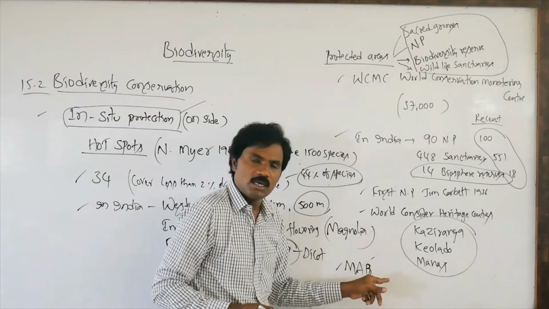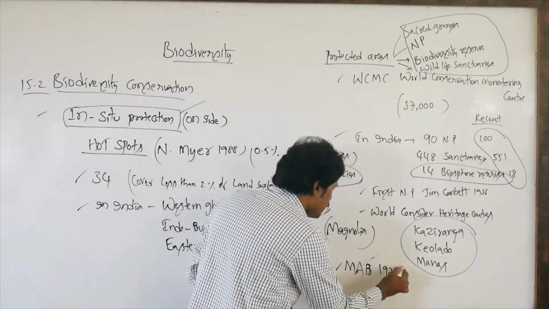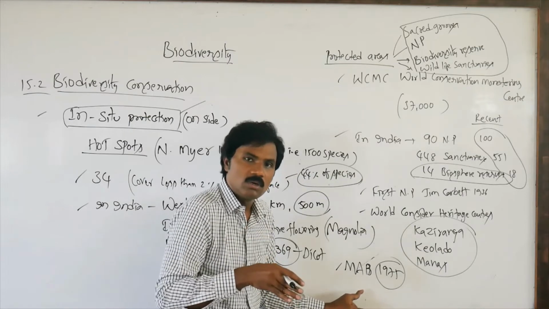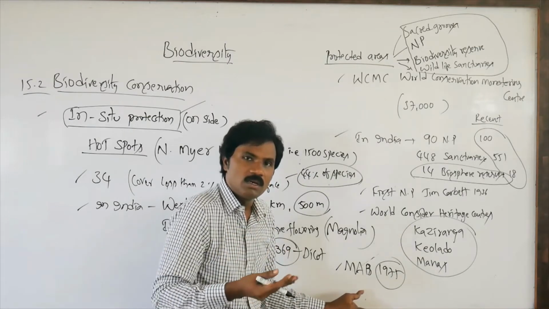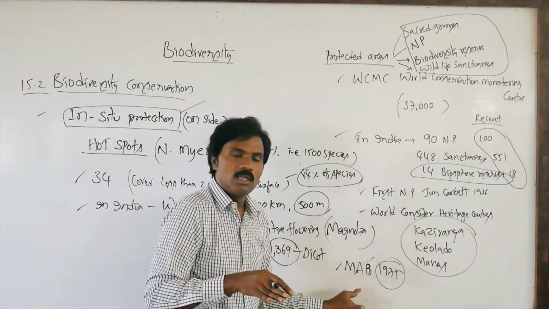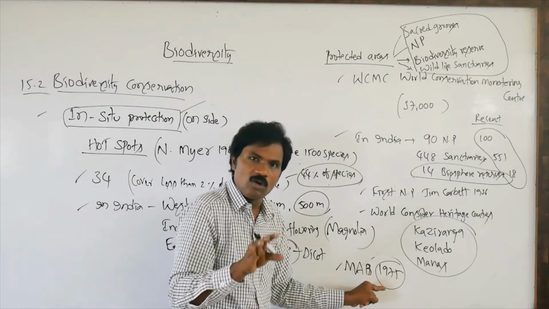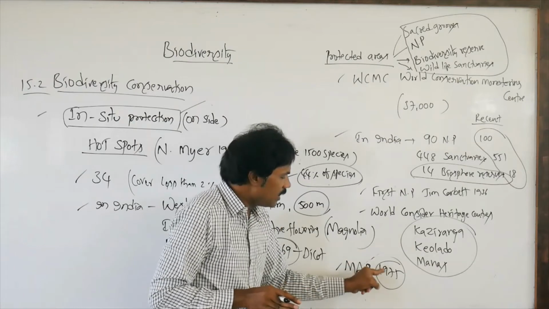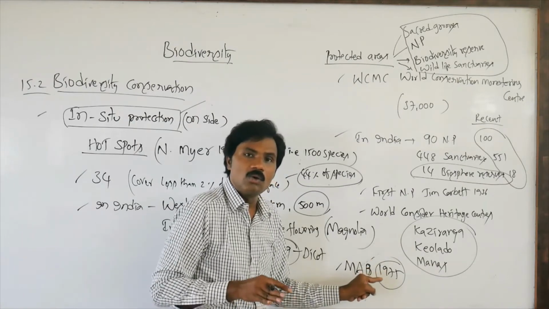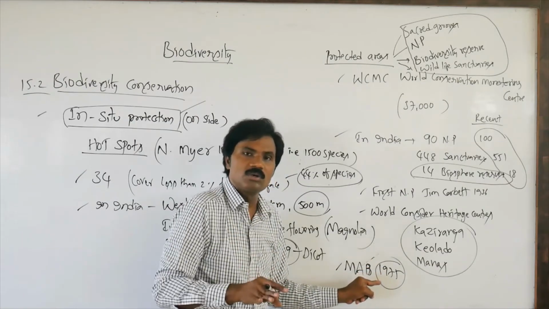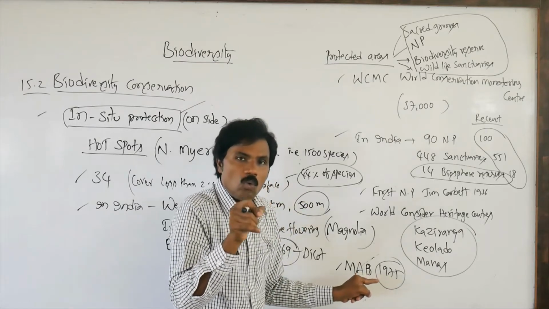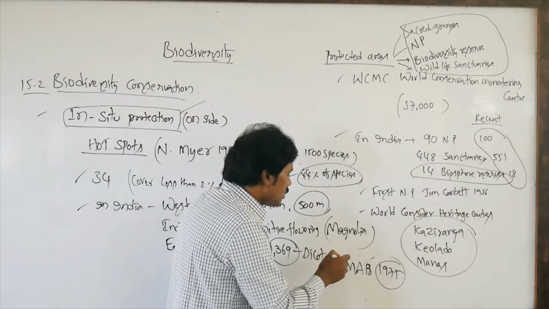Man and Biosphere in 1975. Actually it was established in 1971, but Biosphere Reserves, with the help of the Man and Biosphere programme through UNESCO, total about 404 in the world, and in India 18 are present. Of those 18, some represent world heritage centers.